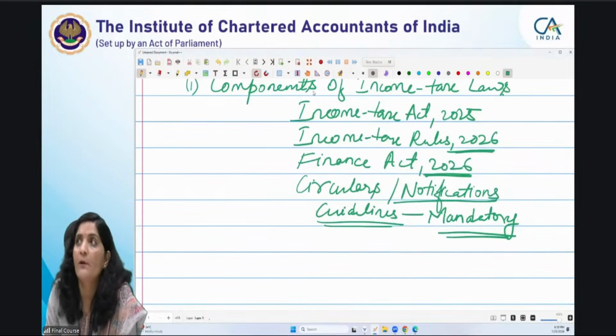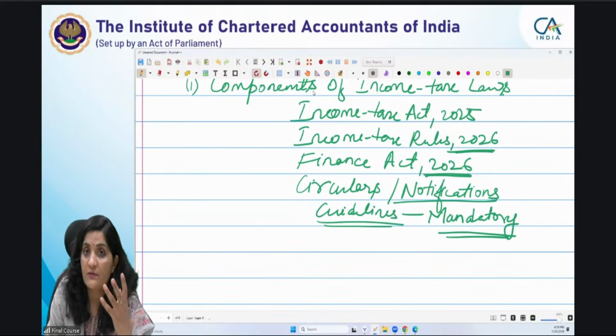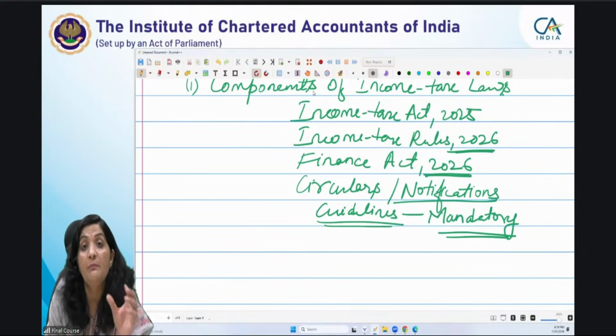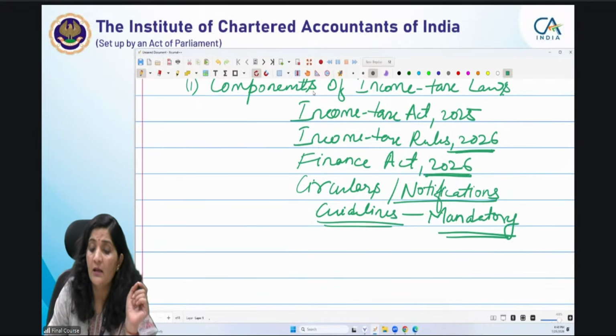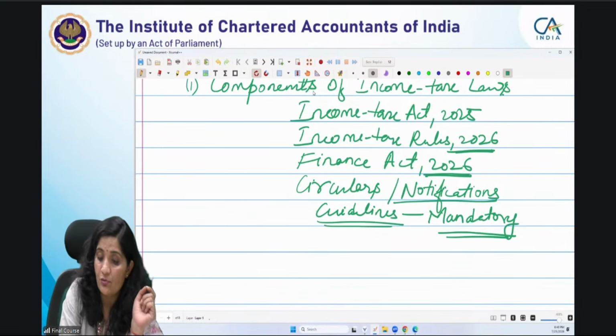For example, आपका 194Q जो कि 393 subsection 1 में है, 194R, which is on benefits, tax on the perquisites and the benefits. उनके respect में guidelines थी. These are the guidelines which are being powered. The power is given through the act itself, and these are mandatorily to be followed, even though these are issued as circulars. Guidelines आया, Income Tax Act हुआ, Finance Act 2026 आया.